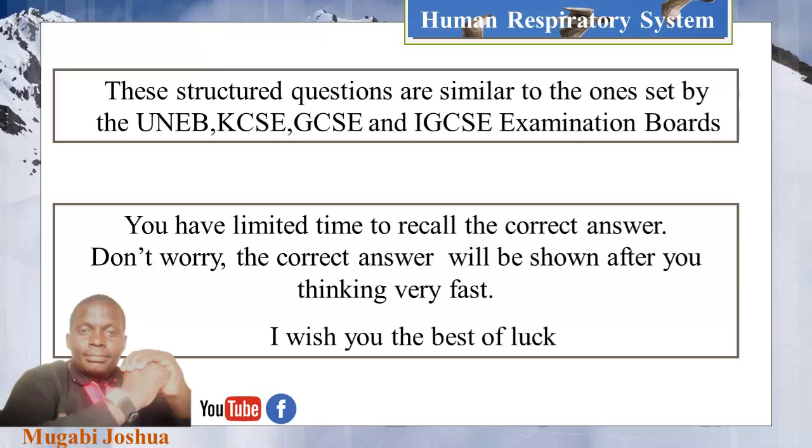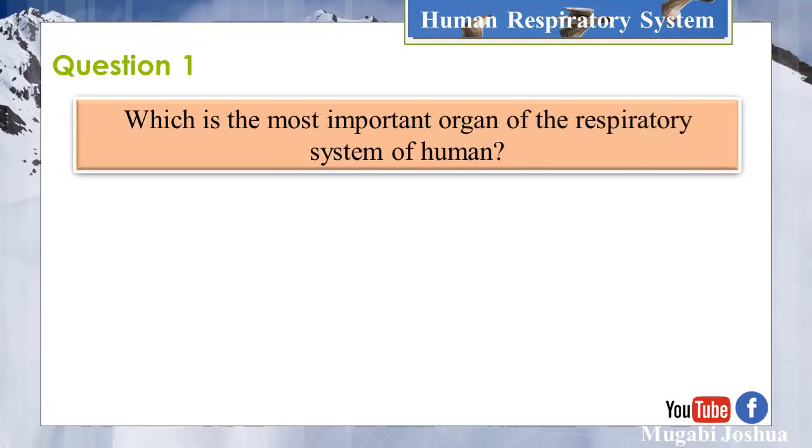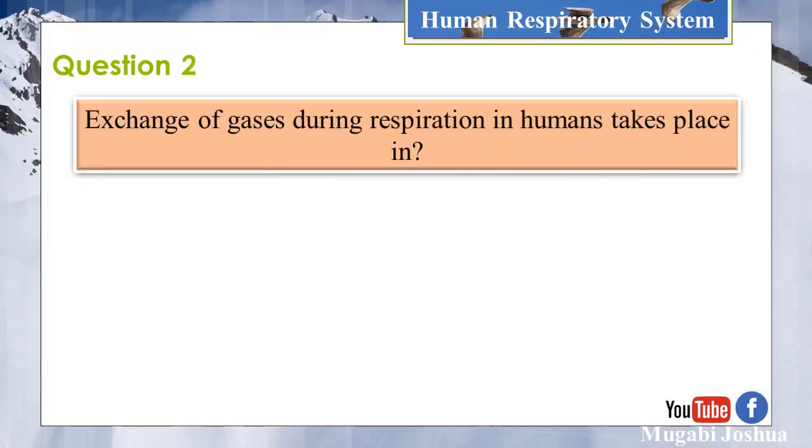Let's begin our quiz. Question 1. Which is the most important organ of the respiratory system in human? Lungs. Question 2.